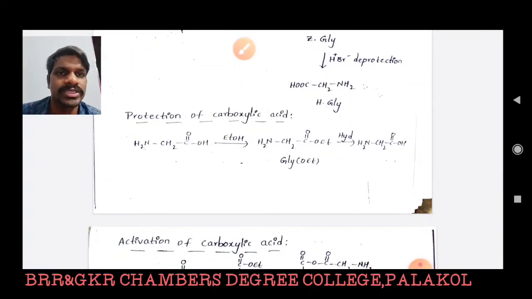Protection of carboxylic acid. The carboxylic acid is protected by conversion into an ester, so it is abbreviated as GLY-OET. That means in the glycine molecule the carboxylic acid functional group is protected as an ester, and it is deprotected by hydrolysis.